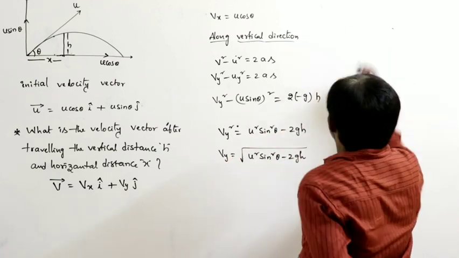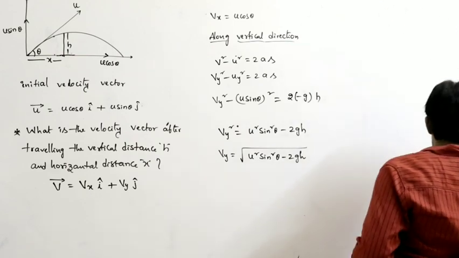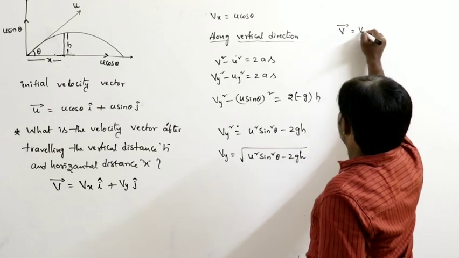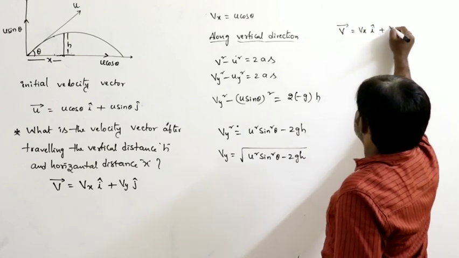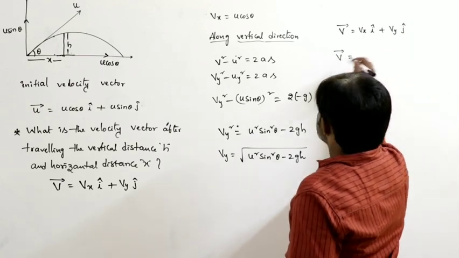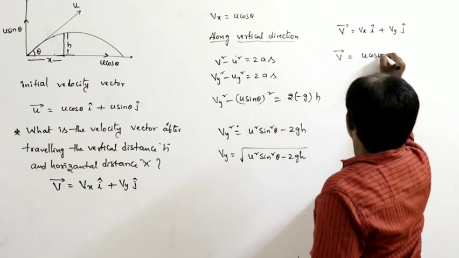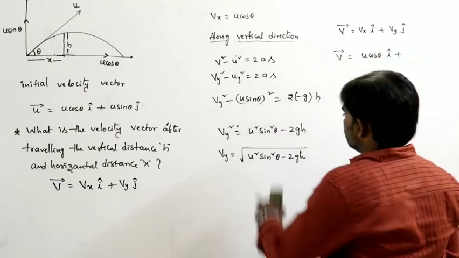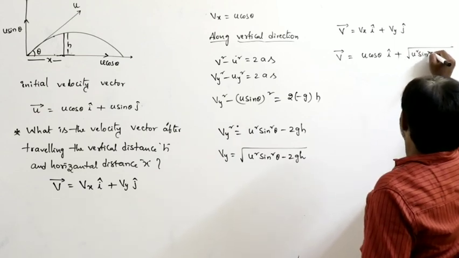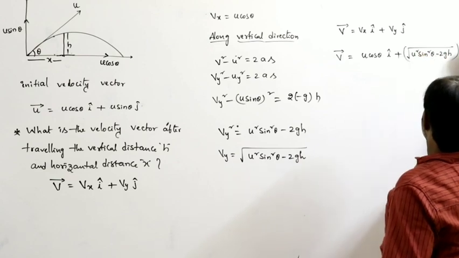So again, what can we write here from the equation? v bar is the final velocity vector, which we wrote as vx i plus vy j. What is the value of vx here? Vx equals u cos theta i cap plus vy equals square root of u square sin square theta minus 2gh j cap.